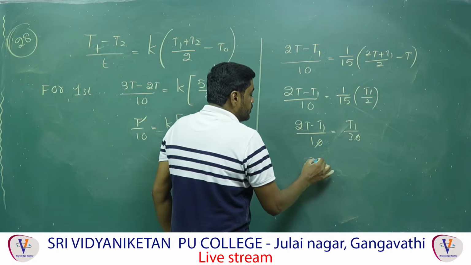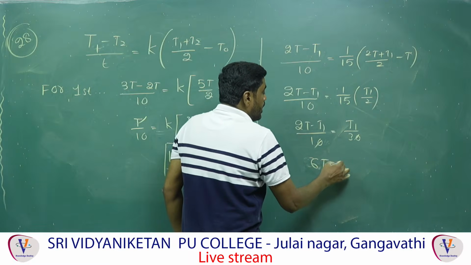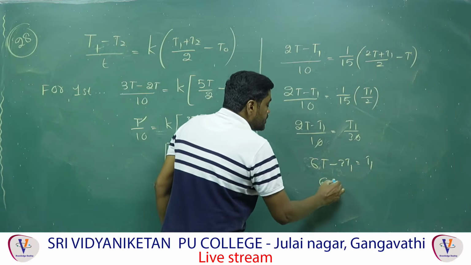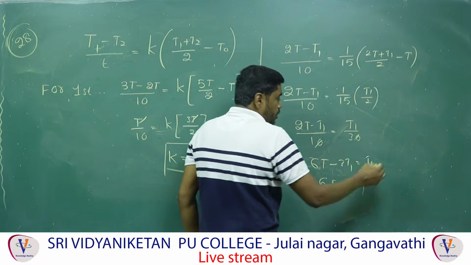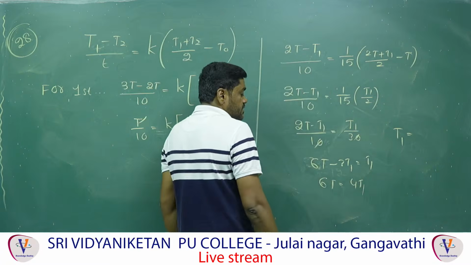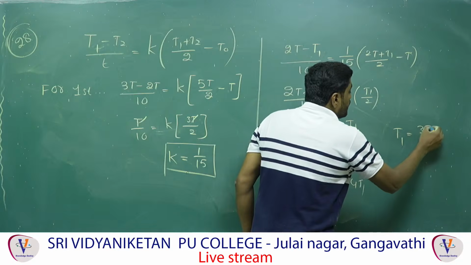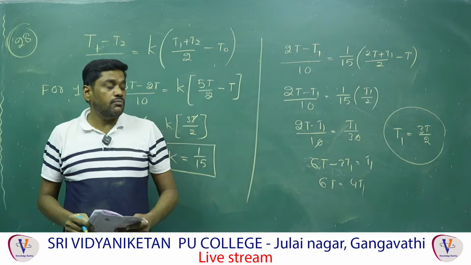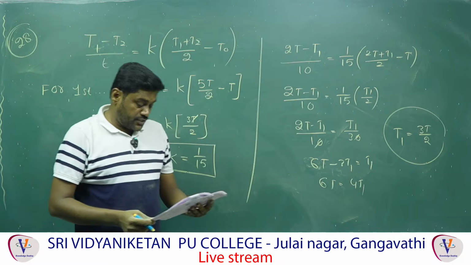Cross multiplication gives 6T minus 3T1 is equal to T1. Therefore 6T is equal to 4T1. The final temperature at the end of another 10 minutes is 3T by 2, nothing but 1.5 T. Next.